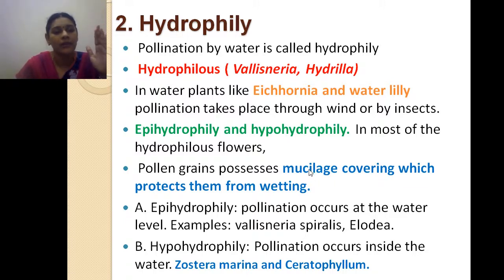The pollen grains of hydrophilous plants are slimy, and if you touch them with your hand they feel slippery. Even so, they are not wetted by the water, so that they can easily travel in the water to cause pollination.